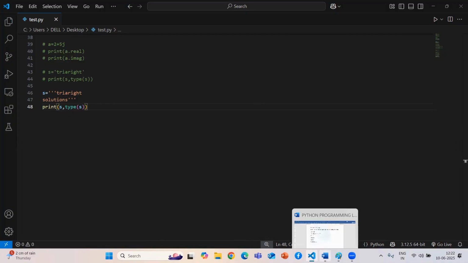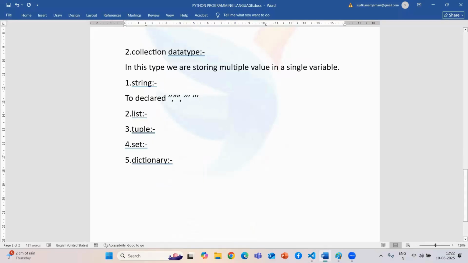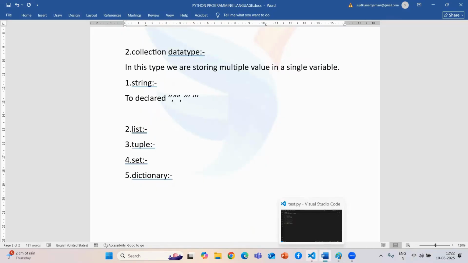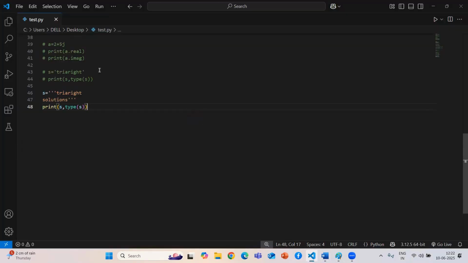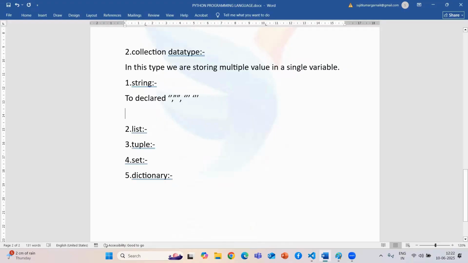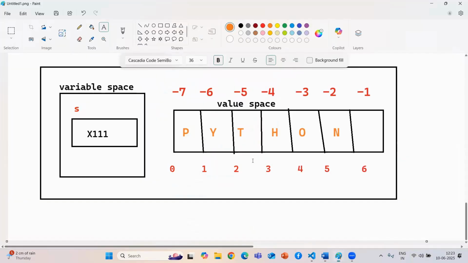Whenever you deal with a string, these are called boundaries, or symbols: single quotation, double quotation, and triple quotation. If you store multiple values inside a single variable, how will they be stored in your memory? I'll show you diagrammatically.